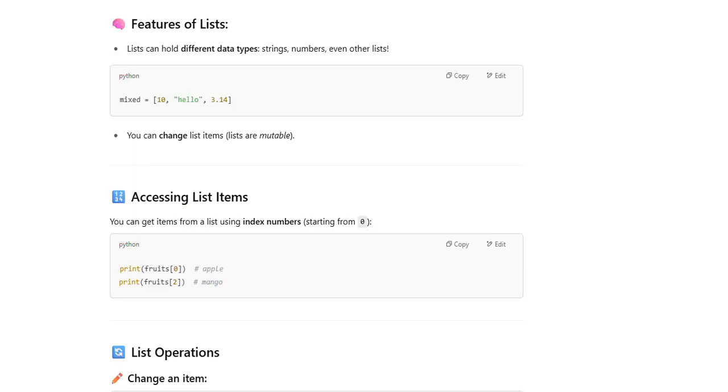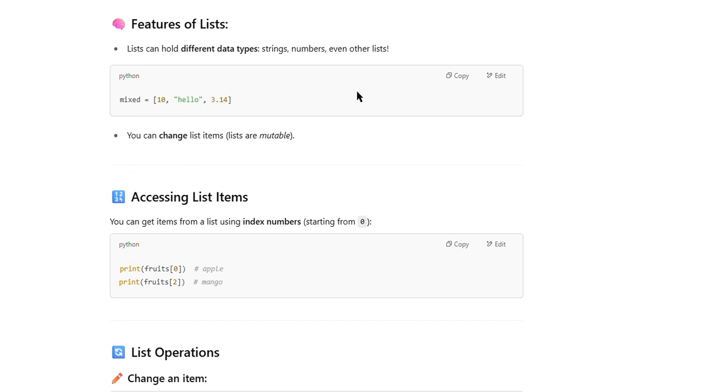Features of list: a list can hold different data types, that is strings, numbers, even other lists. You can see here the variable mixed which contains an integer, a string, and a float value. You can change list items anytime because lists are mutable.